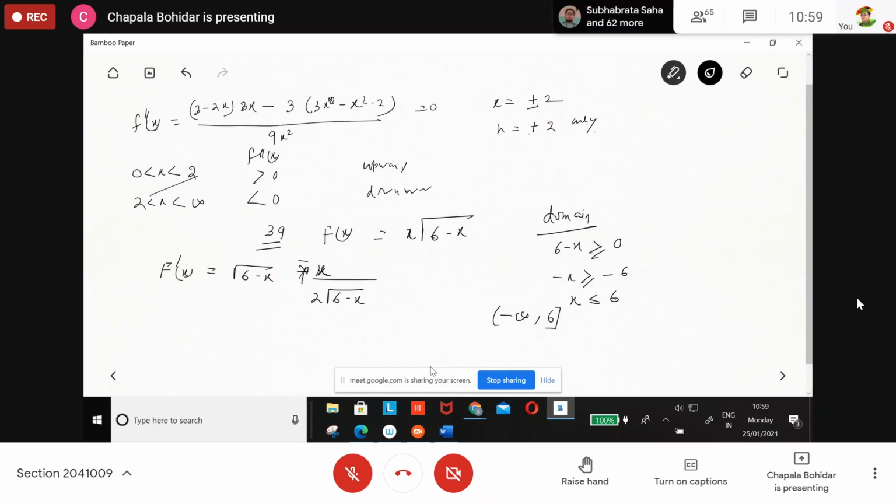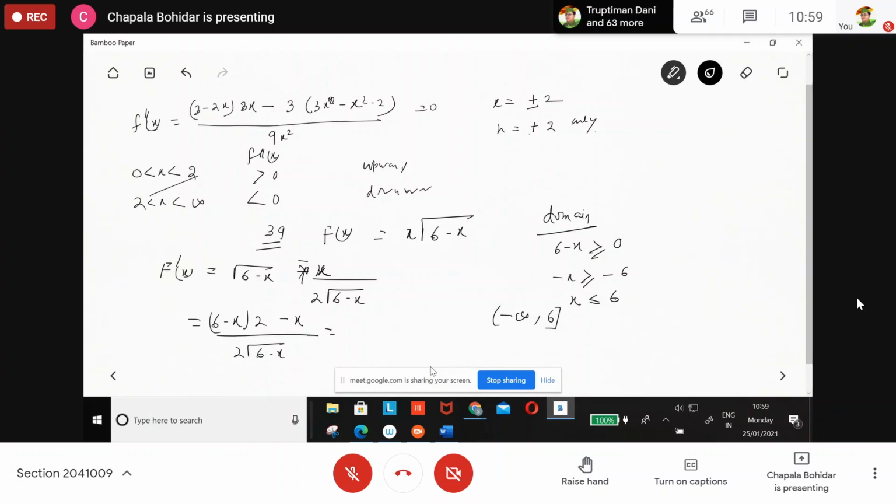Clear to all of you? The derivative of this, then also the derivative of this minus x. So you get it is negative. So now it is equal to 6 minus x into 2, then minus x, divided by 2 root of 6 minus x.